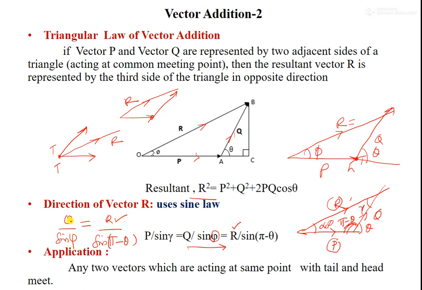So the only unknown: Q is known because it's already given, and theta is also known. And from here, sine of 180 minus theta into Q divided by R gives sine phi here. That is how it is represented, vector addition.